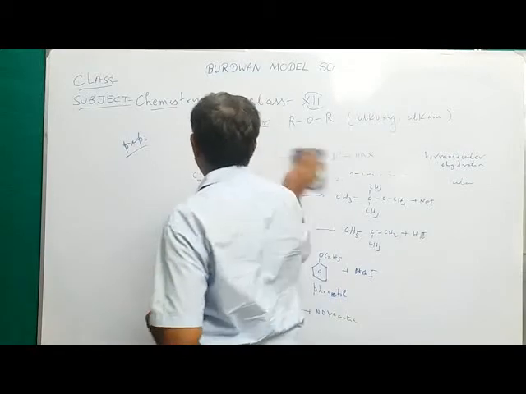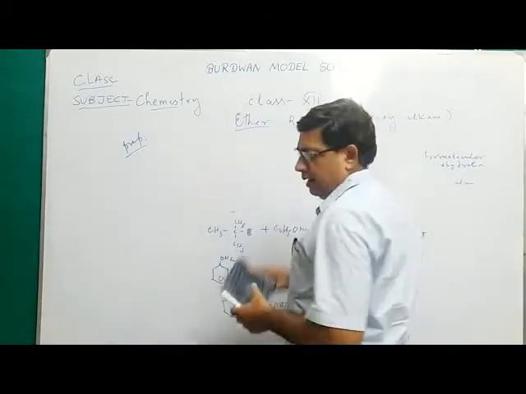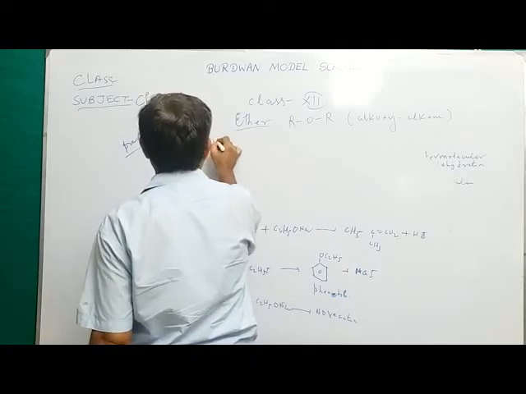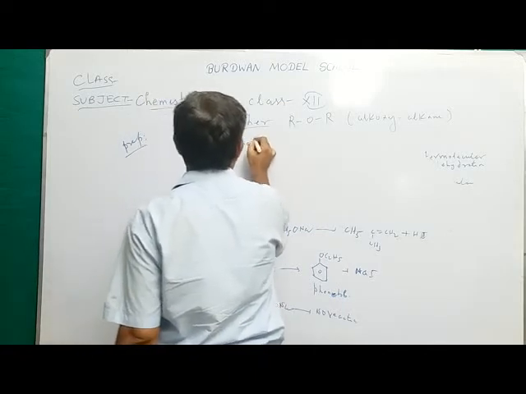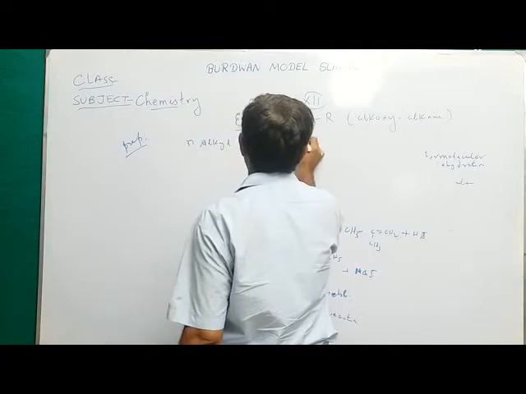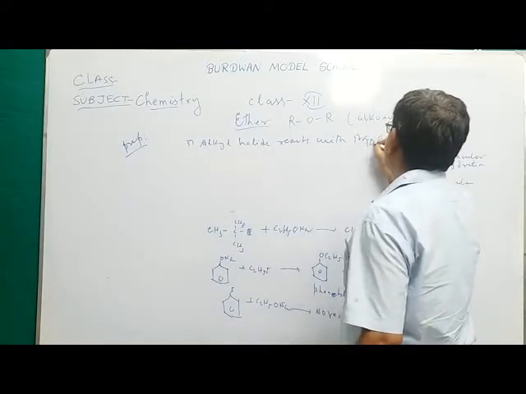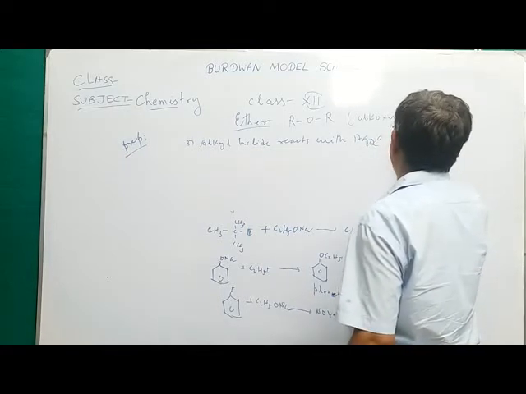The third method of the preparation of ether is from alkyl halide. Number 3, alkyl halide reacts with Ag2O, silver oxide, to form ether.